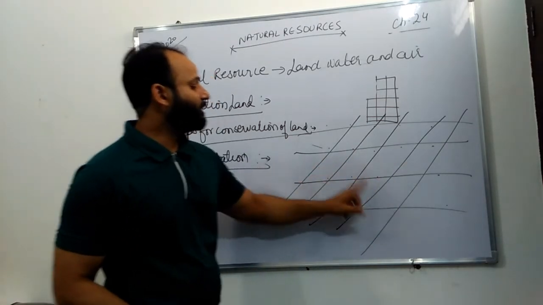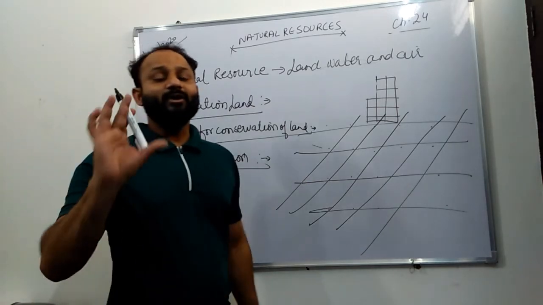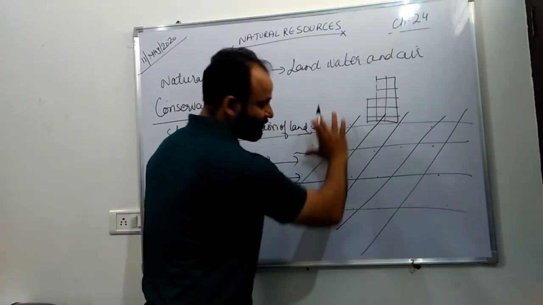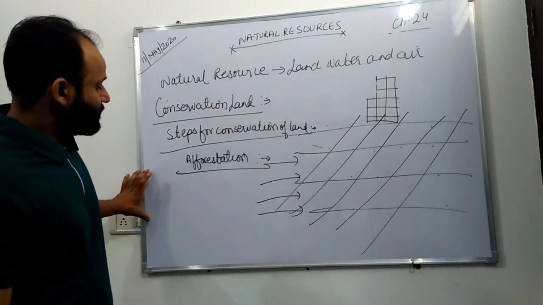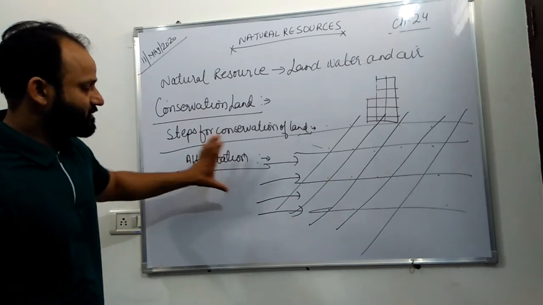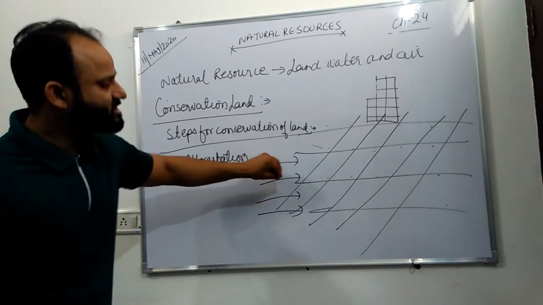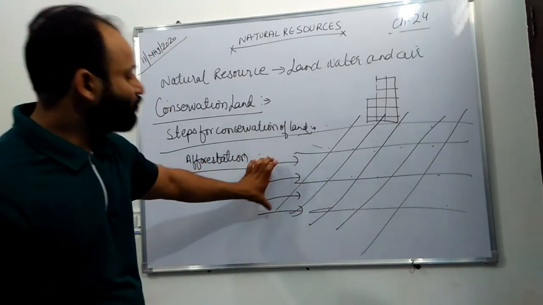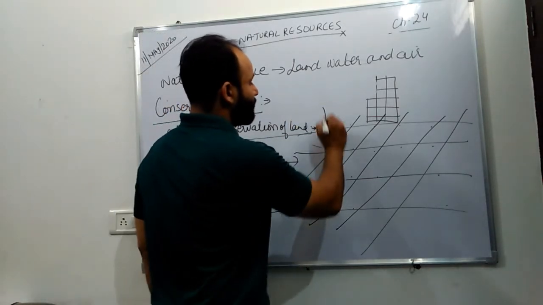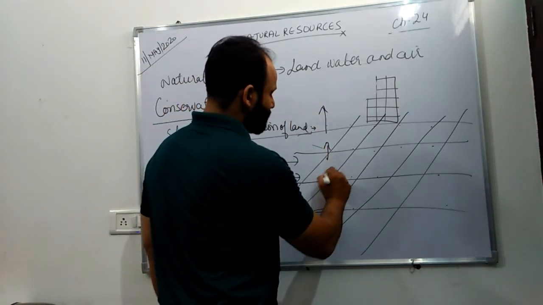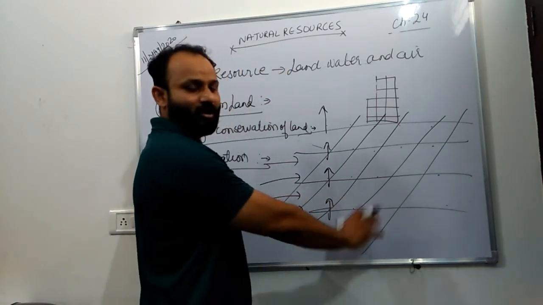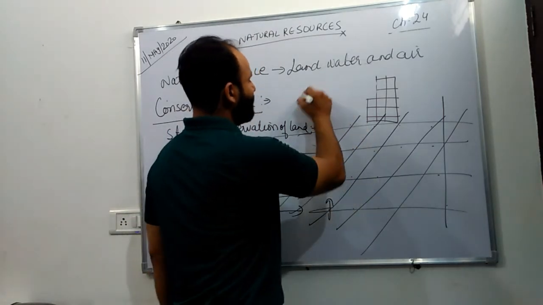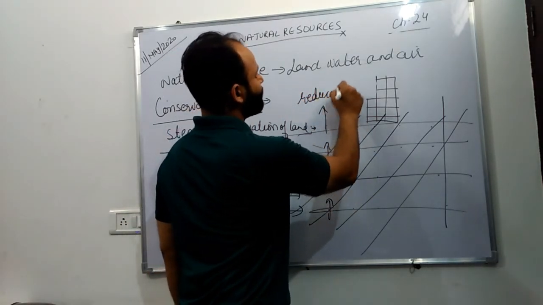What is the benefit of this? First, it reduces the speed of wind. The wind which is blowing very fast from here, this reduces its speed. And the particles that this dust is carrying with it, those particles will get stuck in the trees we have here, and they will fall, and in the end the speed will be reduced. It reduces the speed of wind.